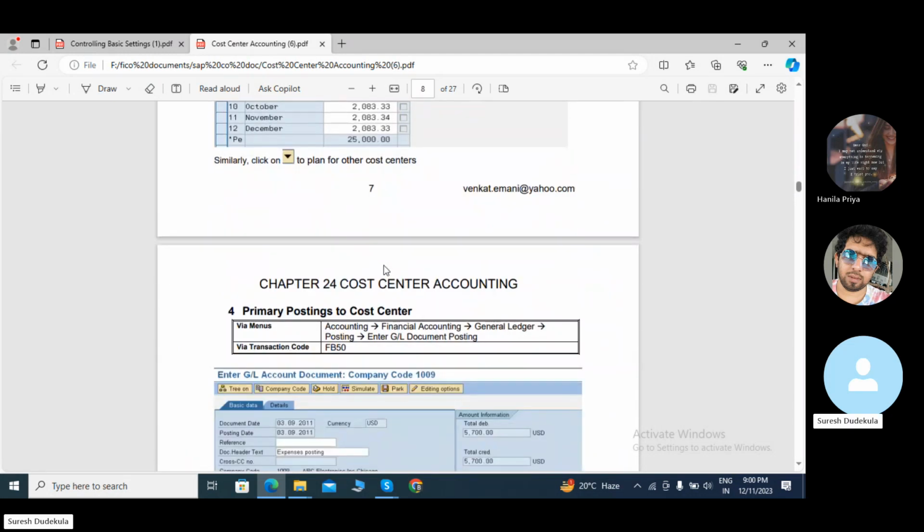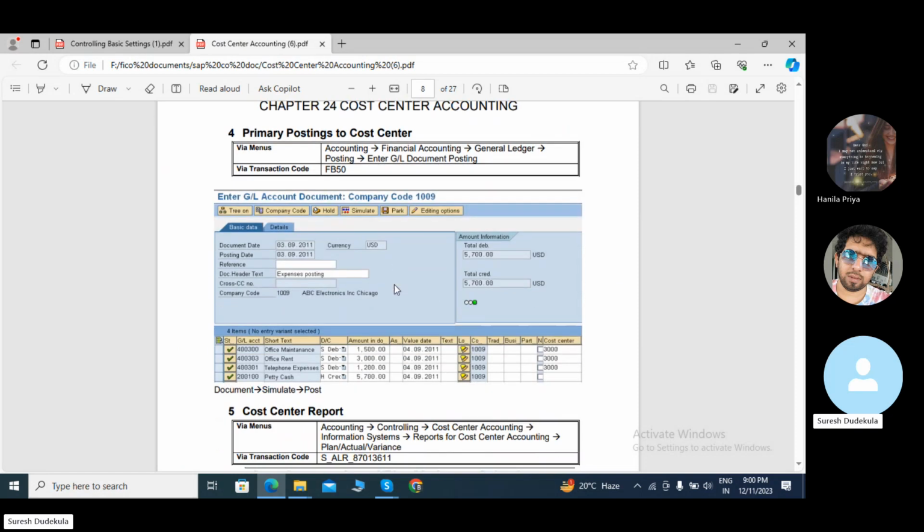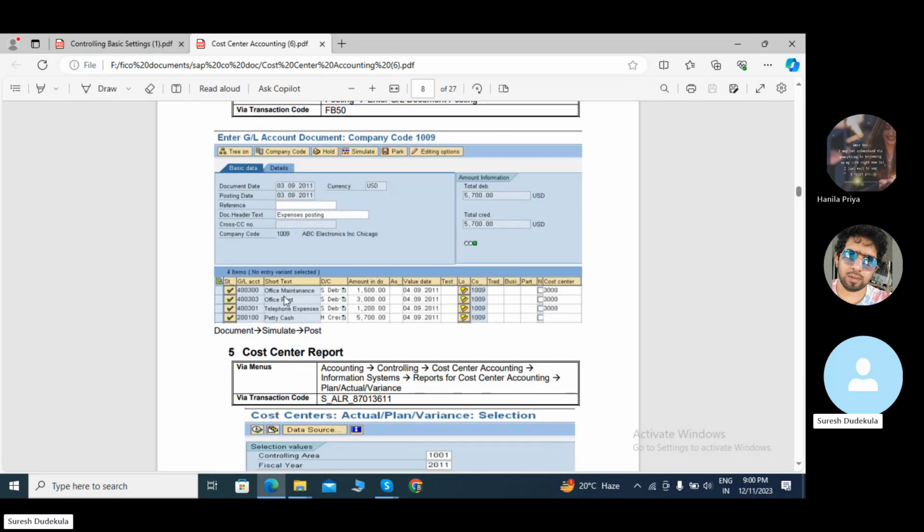This is the primary posting to cost center. I created these invoices. I booked the invoices in FB50. Okay, documented, posting it, and documented data. I need to create this, and once we created it, it shows whatever P&L accounts we created.